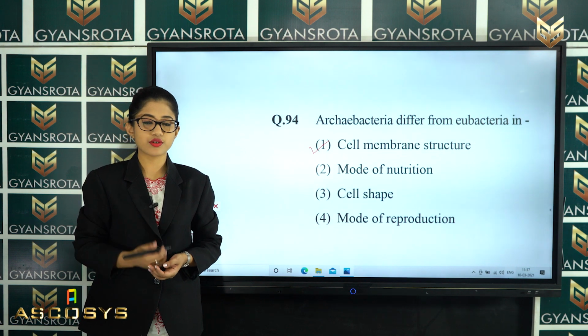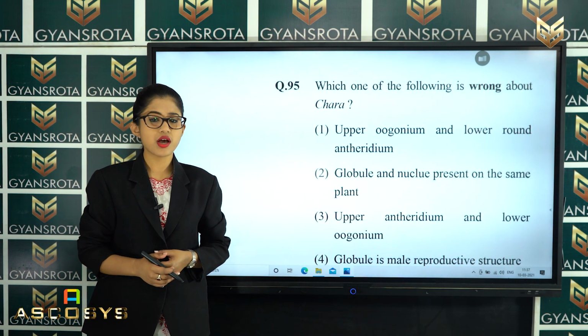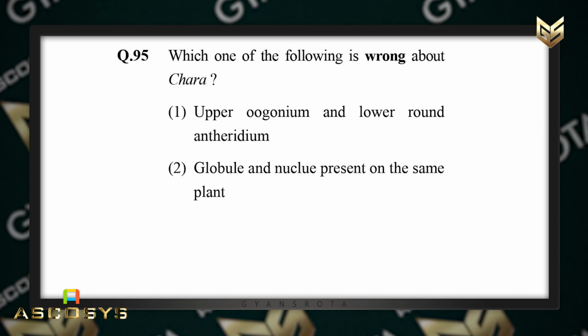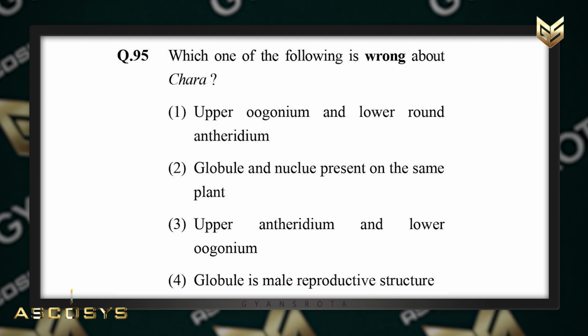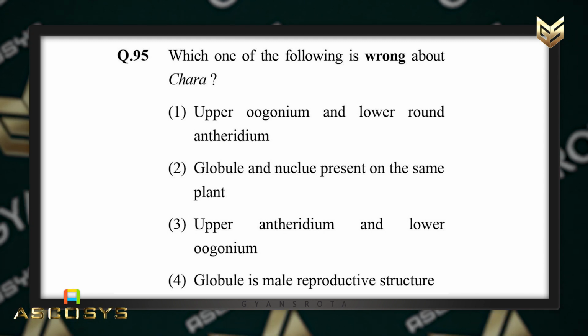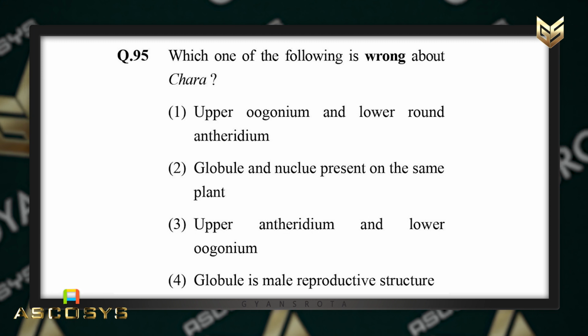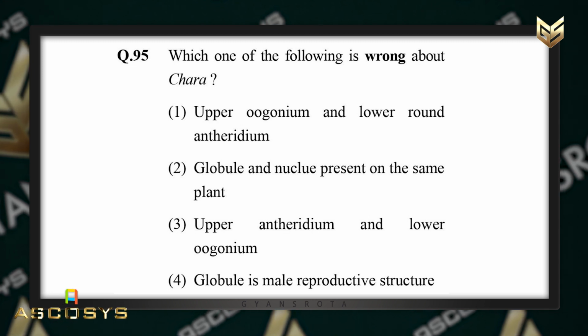Now, let us see the next question, question number 95. Which one of the following is wrong about Chara? The options are: first, upper oogonium and lower round antheridium. Second, globule and nucule present on the same plant.